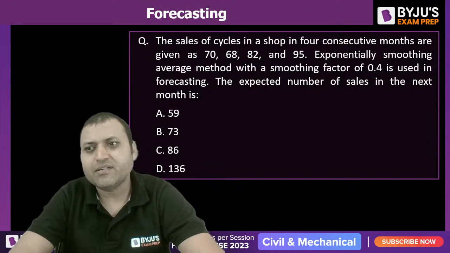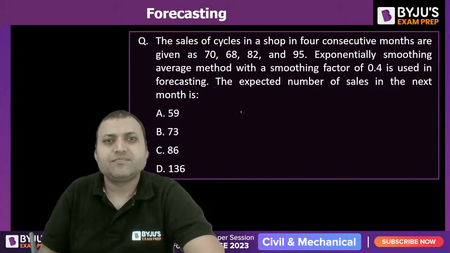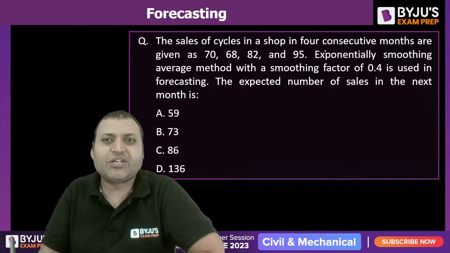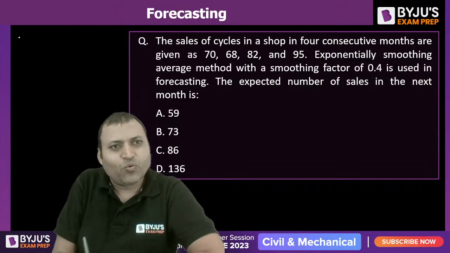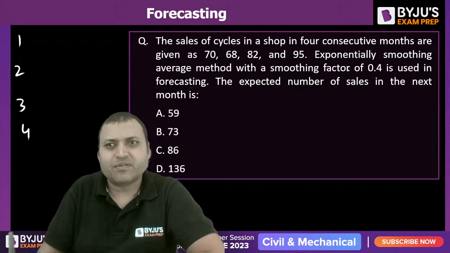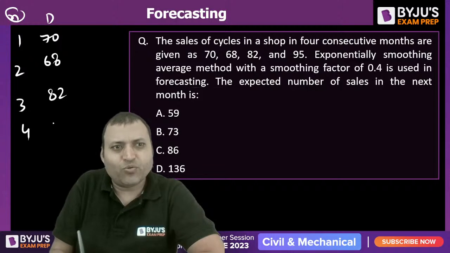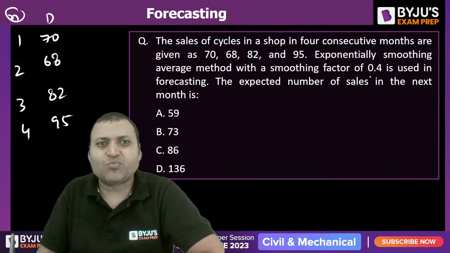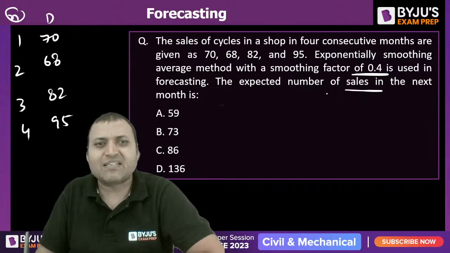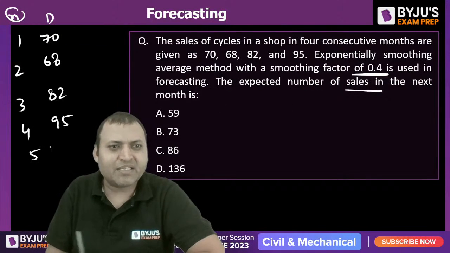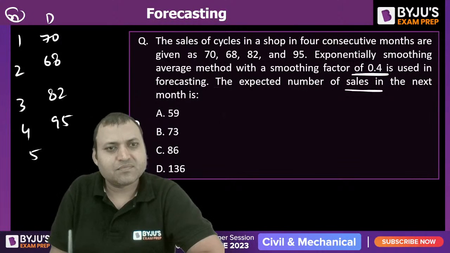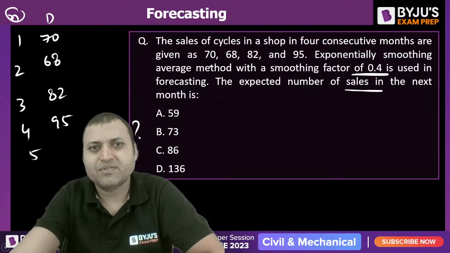The next question. The sales of cycles in a shop in 4 consecutive months, 1, 2, 3, 4, are given as the actual demand, where N is the period. That is 70, 68, 82 and 95. Exponential smoothing average method with a smoothing factor of 0.4 is used in the forecasting. The expected number of sales in the next month, that means F5. That is a similar question to the previous question.